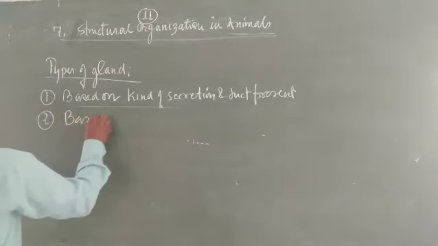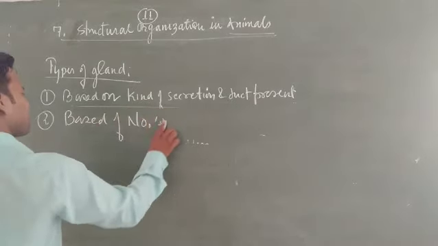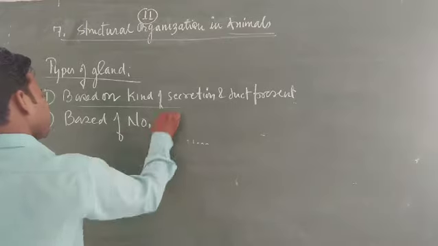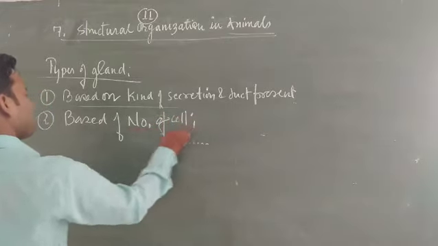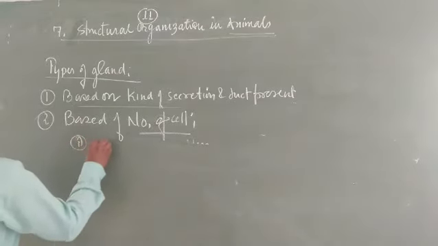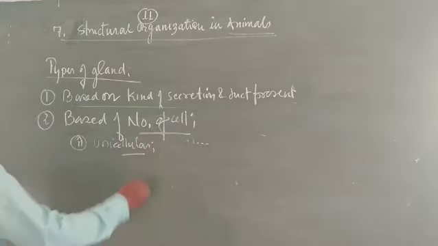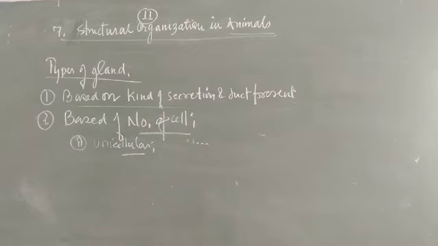Based on the number of cells, glands are classified into unicellular glands. If a gland is made up of a single cell, it is called a unicellular gland.